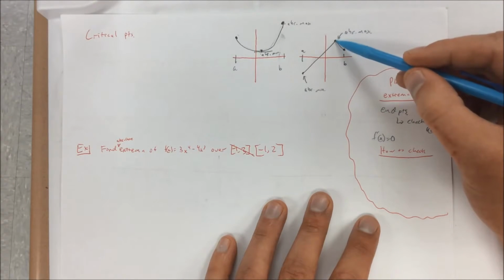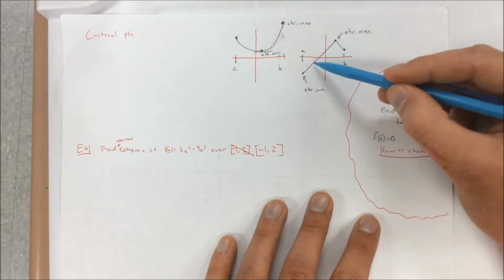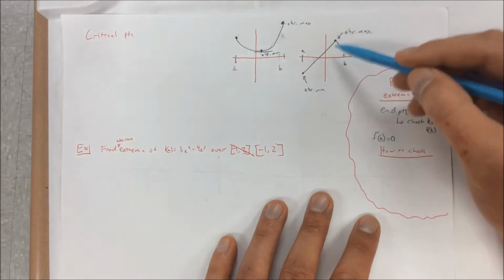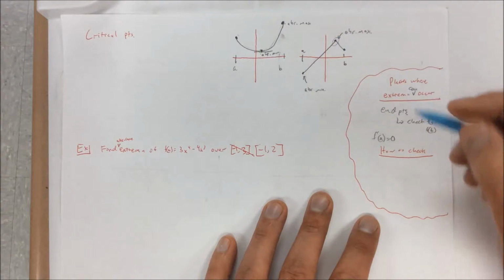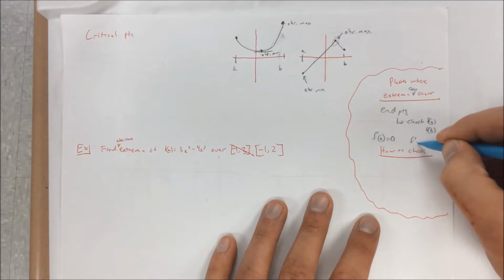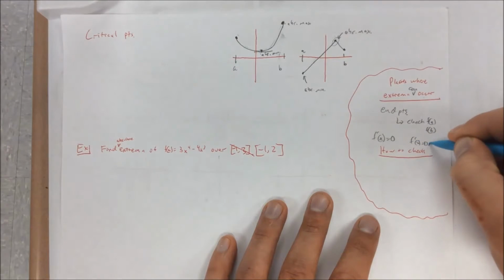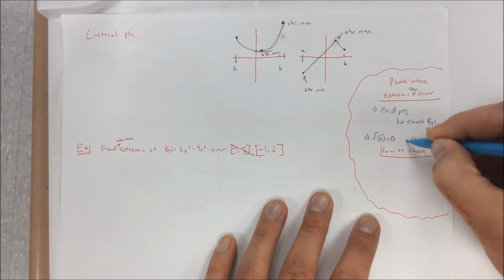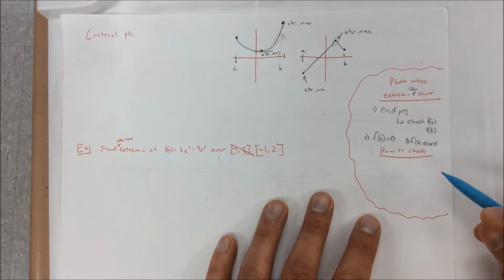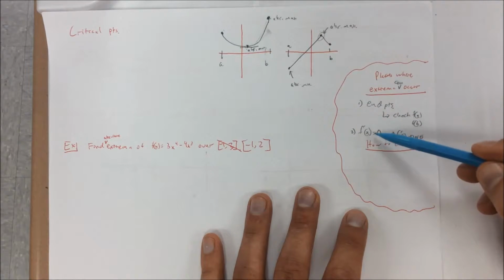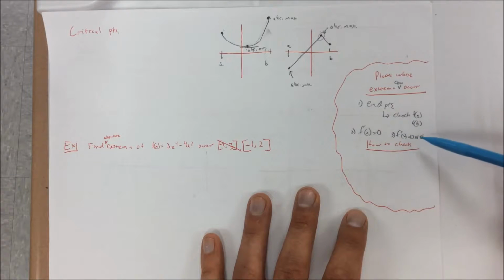Well, you say, Mr. Kuhne, what about right here? The derivative along here is going to be positive, then the derivative over here is going to be negative. But the derivative right here does not exist. You're correct. The other place to check is when f prime of x does not exist. Those are the 3 places where extrema can occur: the endpoints, anytime f prime of x is 0, or anytime f prime of x doesn't exist.